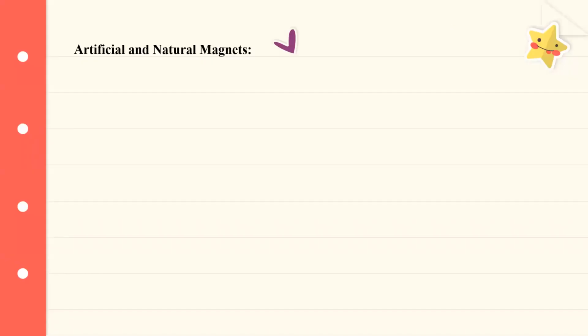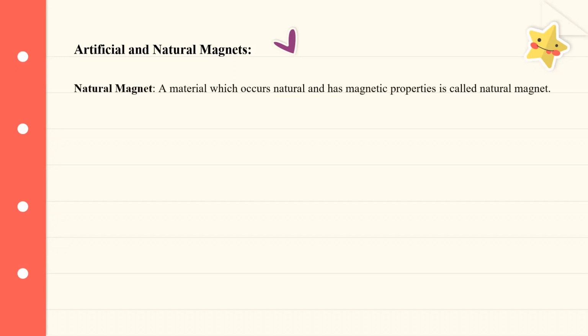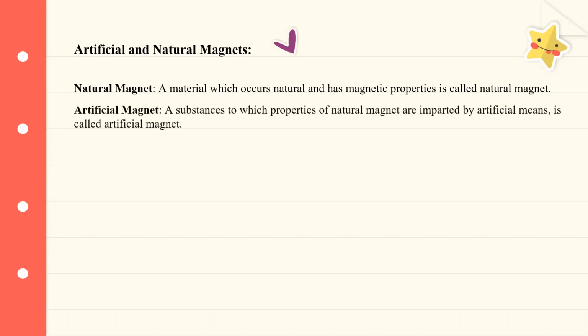Let's now move on to artificial and natural magnets. A natural magnet is a material which occurs naturally and has magnetic properties. A substance in which properties of natural magnet are imparted by artificial means is called an artificial magnet. So we all know the meaning of natural and artificial, so just add magnet to it: a natural magnet and an artificial magnet. Examples: magnetite is the only natural magnet known to man. It is an ore of iron. For artificial magnets, we have iron, steel, cobalt, and nickel, and the magnets are made out of them.